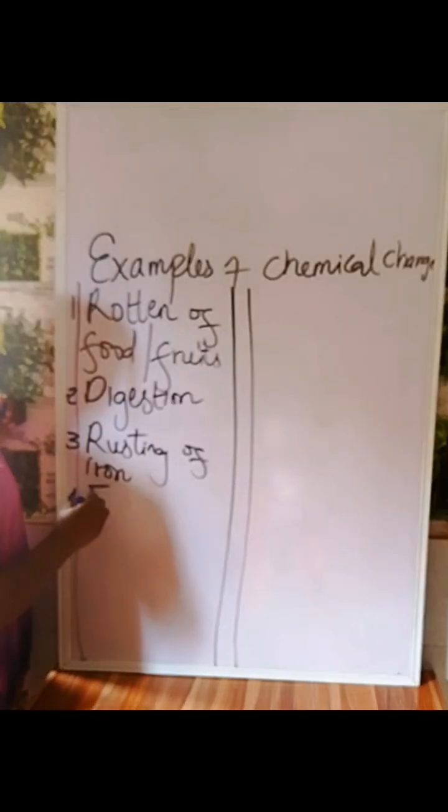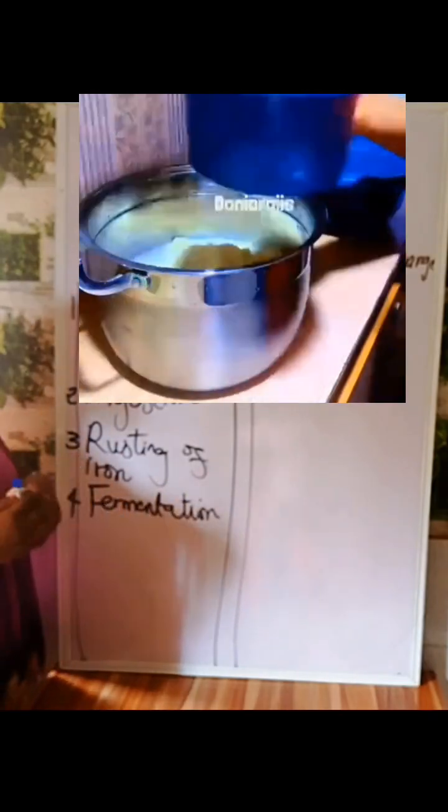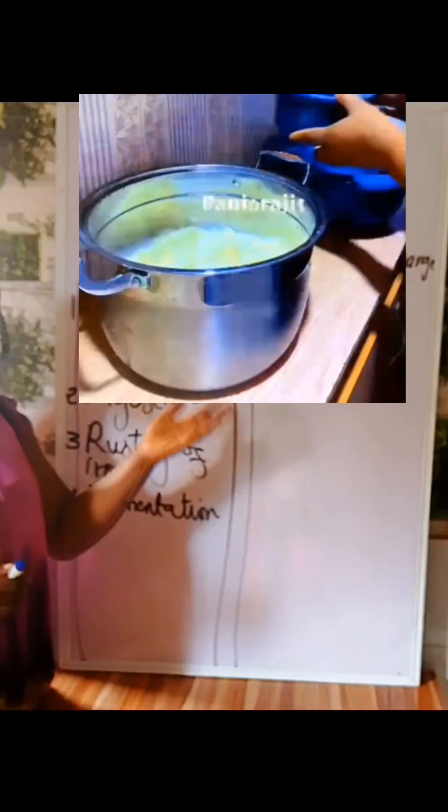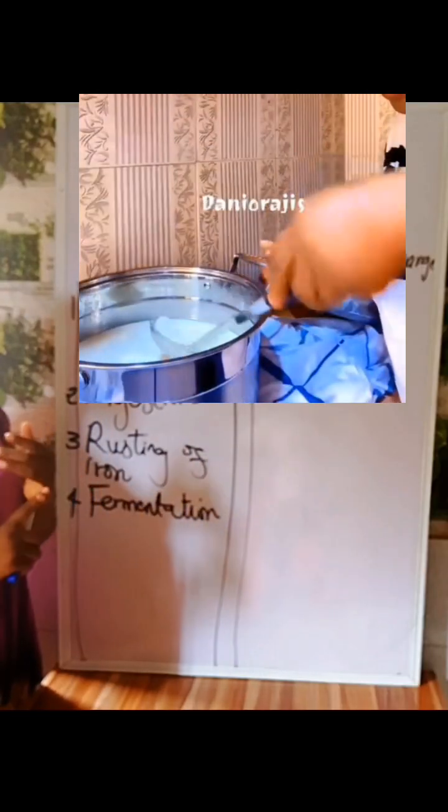Then we have fermentation. Like our milk, it is through fermentation that we get yogurt from milk. And listen, though that yogurt is gotten from milk, it does not have the same taste. It will change taste.